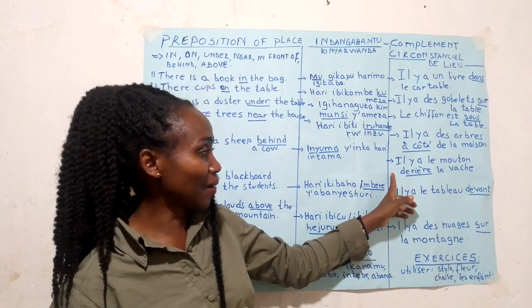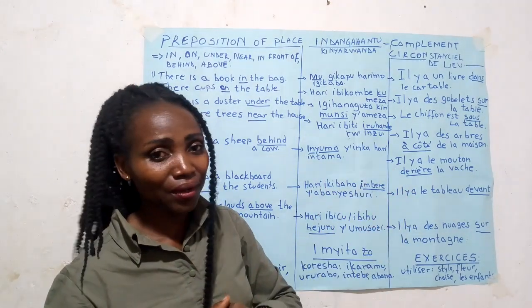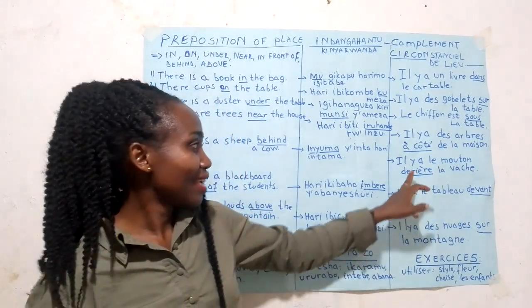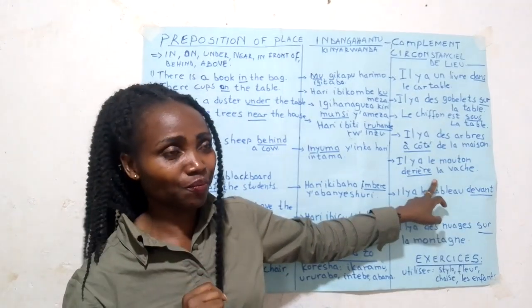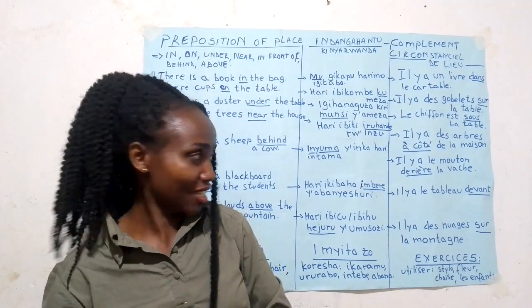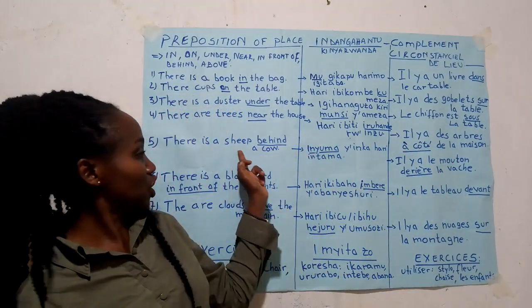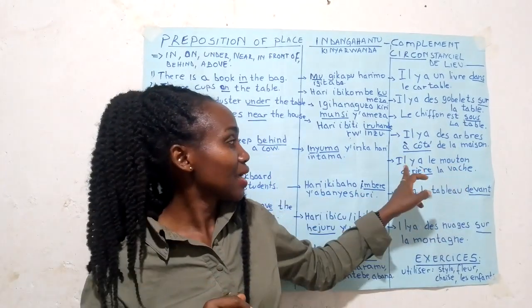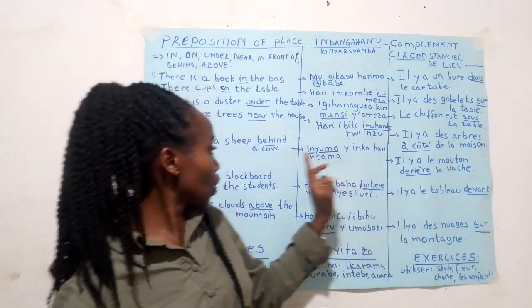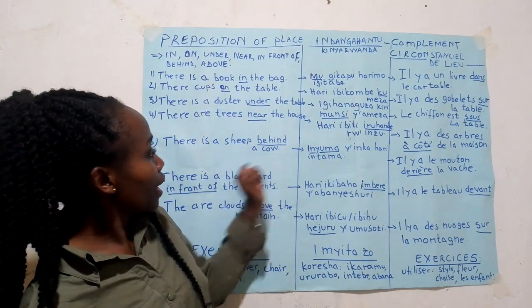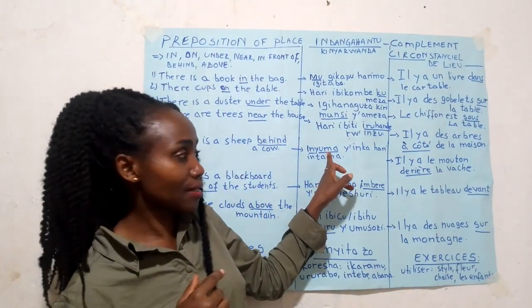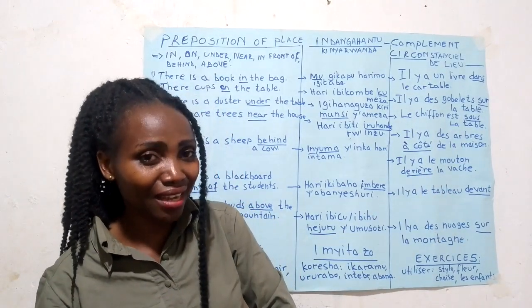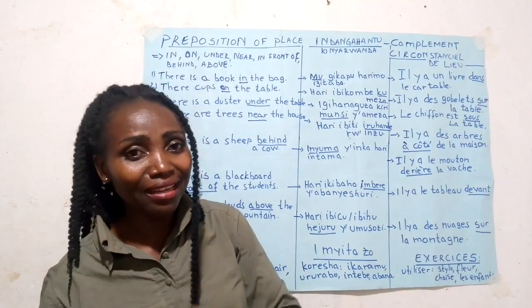So let's see now how we can use it in French. Il y a le mouton derrière la vache. Le mouton, a sheep. La vache, a cow. So it means that behind is inyuma in Kinyarwanda, and derrière in French. Derrière. Can you repeat? Il y a le mouton derrière la vache.